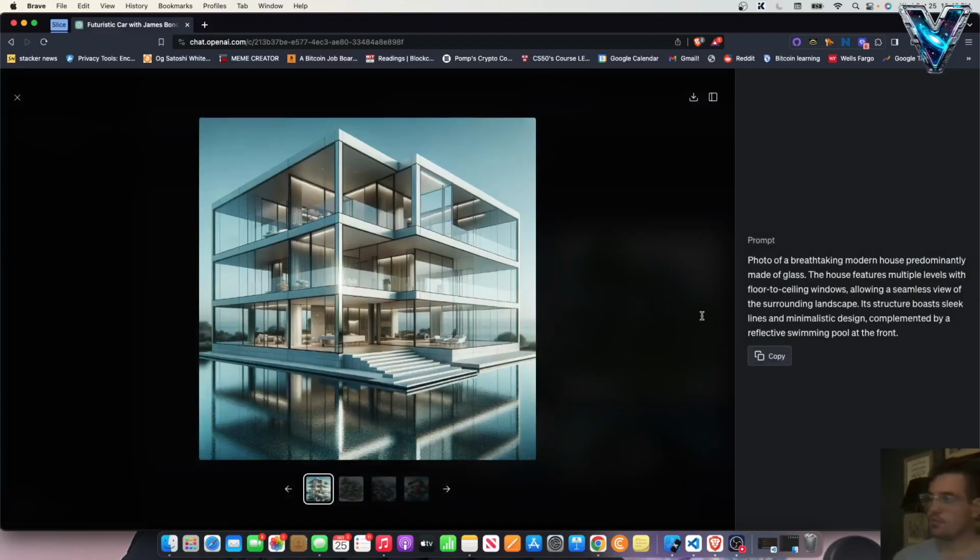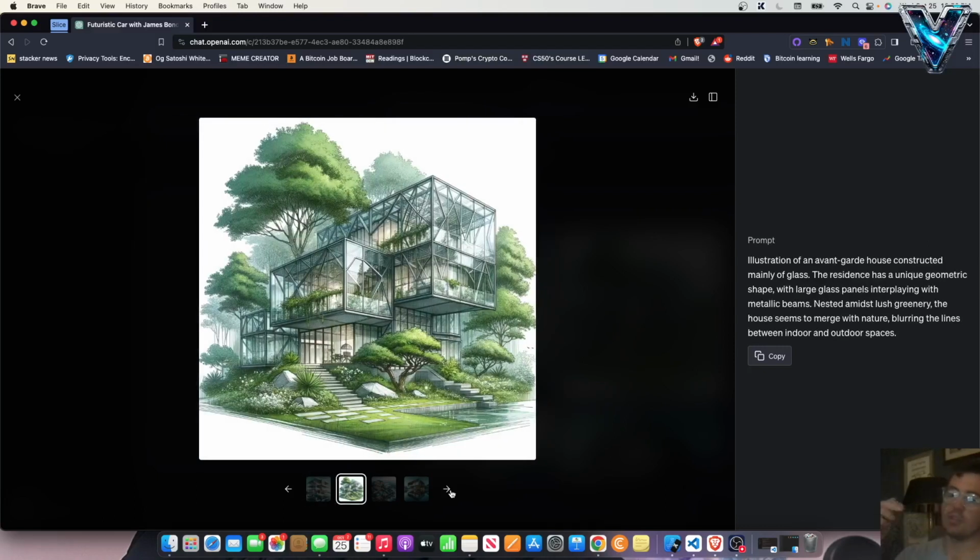That's pretty cool. A photo of a breathtaking modern house predominantly made of glass. The house features multiple levels with floor-to-ceiling windows, allowing a seamless view of the surrounding landscape. Its structure boasts sleek lines and minimalistic design, complemented by a reflective swimming pool at the front. I like that reflective swimming pool. See, it's the little details like that that make these images so much better. So even if you're not using Dalle or you don't feel like paying for the service, you can use Firefly or Night Cafe Studio or any of the other amazing art generators out there. And if you give it that tiny little detail, it will take your AI-generated art to the next level.